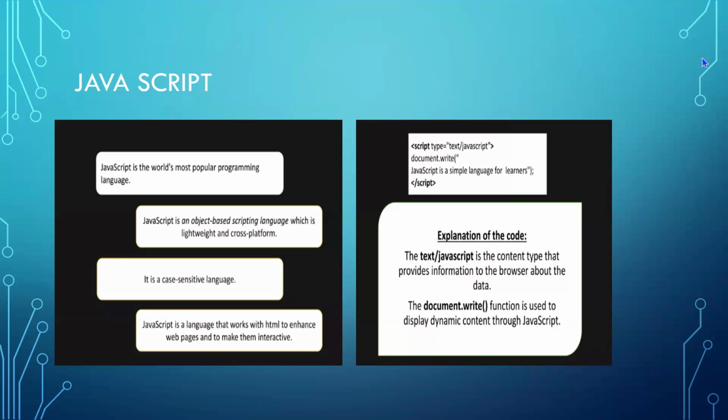Lightweight means you'll be using the minimum lines of code to describe the property. Cross-platform means you no need to mention that only Windows is needed to execute this. You can have multiple operating systems to execute this. It is a case-sensitive language. If I am supposed to use a capital letter for one command in JavaScript, I should maintain it with the capital letter. If I am going to use small letters, I should maintain the entire command in small letters. Where my command should be in capital, if I mention small font for that, it won't work. It is going to give you the error. That is called case sensitive.